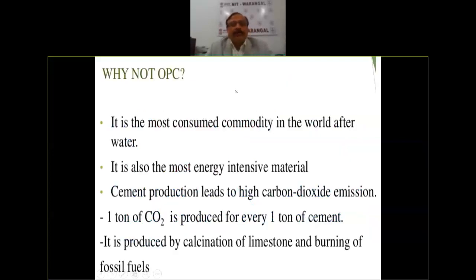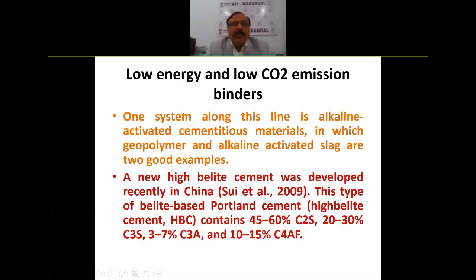So why not use regular cement? Because it is the most consumed commodity in the world after water. Cement, if you realize, is the most consumed everywhere in the world. It is also the most energy intensive material, and cement production leads to high carbon dioxide emission. So 1 ton of carbon dioxide is produced for every 1 ton of cement, and it is produced by calcination of limestone and burning. So there are some other things also, like low energy and low carbon dioxide binders.